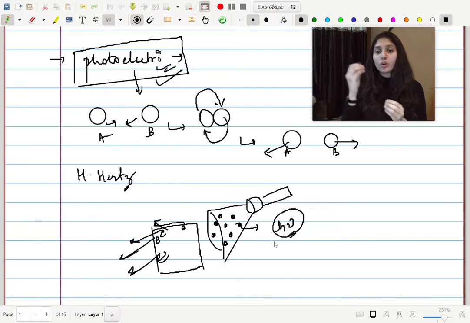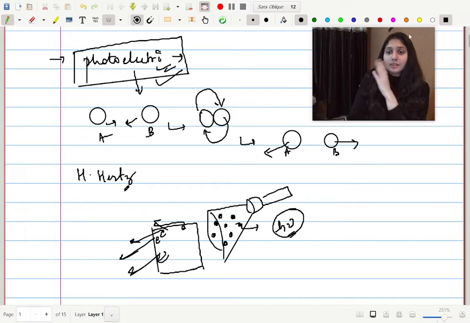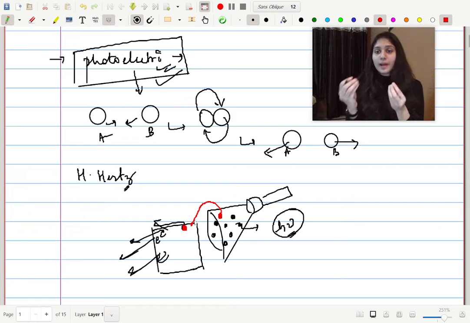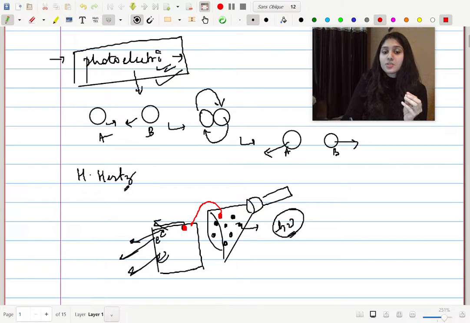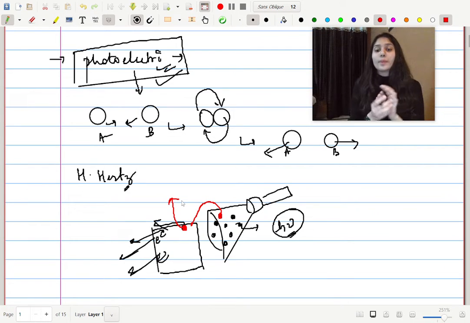and one of the packets is called a quanta. Now this packet of energy is going to interact with the electron. The energy packet is going to transfer its energy to this electron, and that will make the electron eject out of the metal surface.